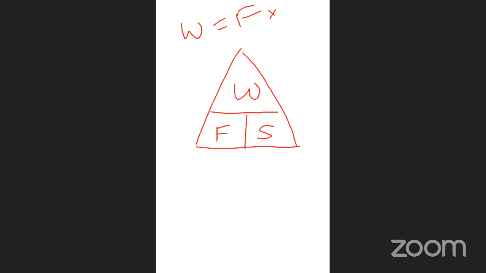Now take a triangle with W, F and S. What is the work formula? Just now we discussed W equal to F and S. Now we should calculate work.